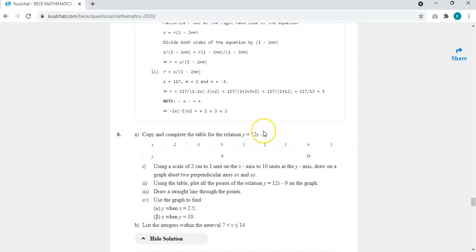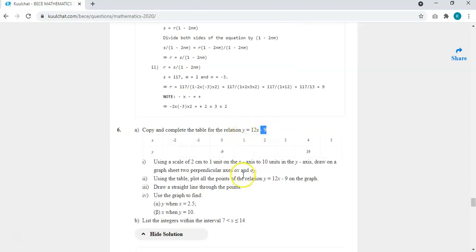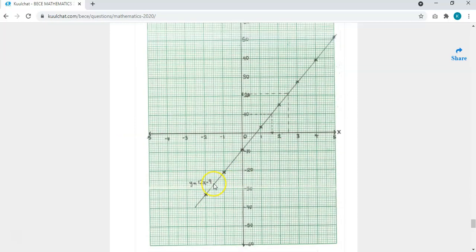Okay, so as you can see, like we saw in our previous question, the equation of a straight line: this is the gradient, and this is the y-intercept. So y is equal to mx plus c. This is the equation of a straight line. So you're supposed to get a straight line. If you are not getting a straight line, then you are doing something wrong.